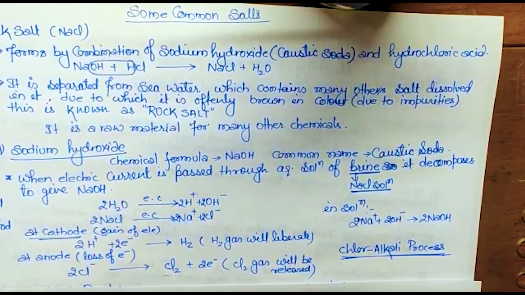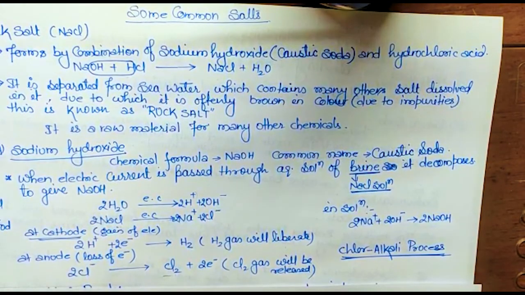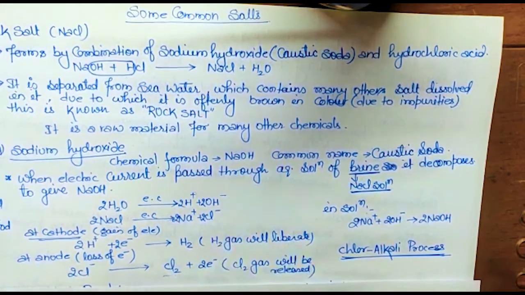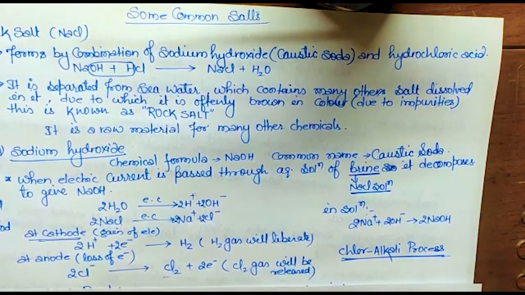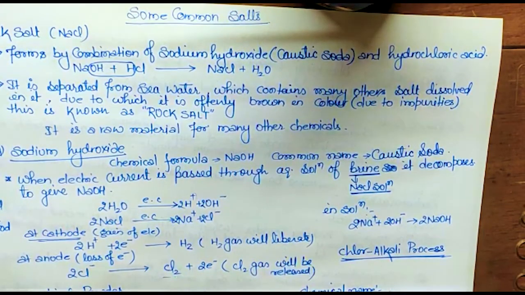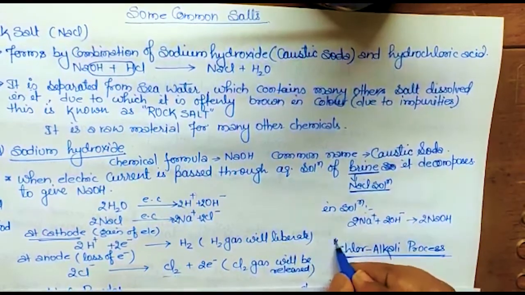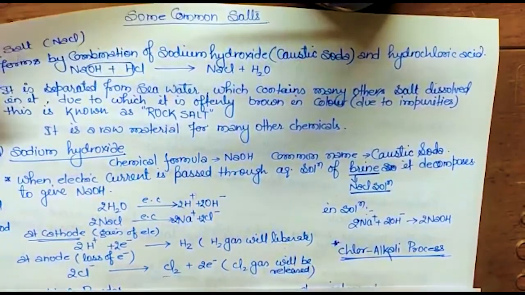So a question can be asked on this: this alkali forms at cathode, at anode, or in solution. So you should know this, then only you can put the correct answer. So this is about sodium hydroxide, and this is the chlor-alkali process. I have told you why it is called the chlor-alkali process.